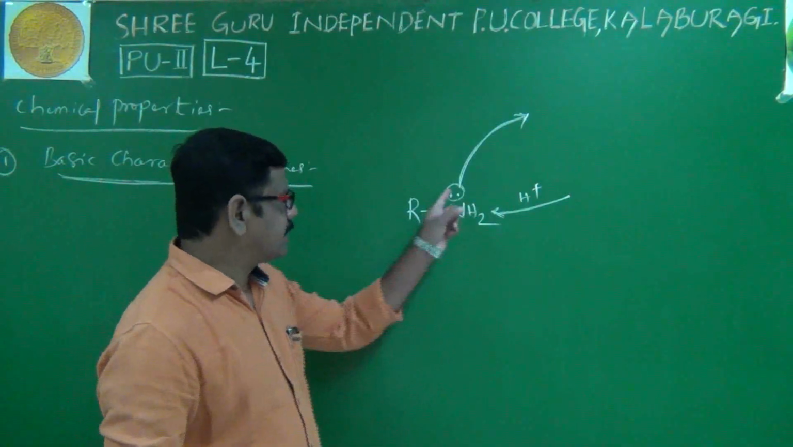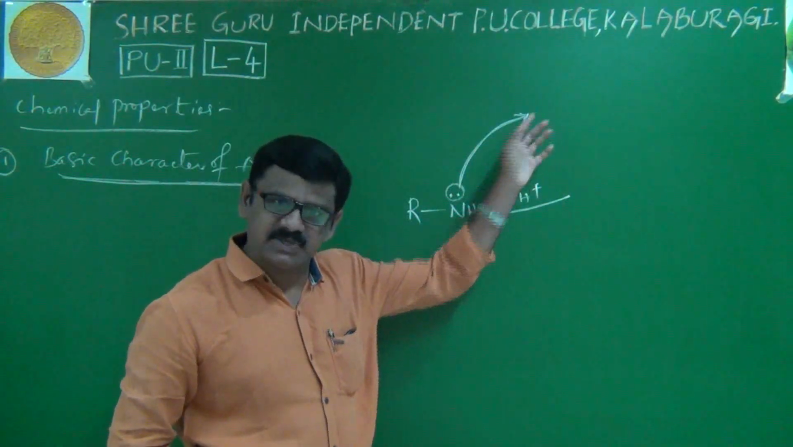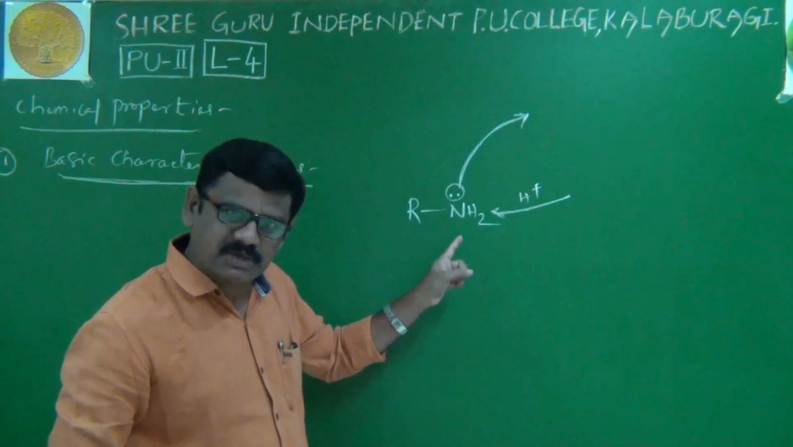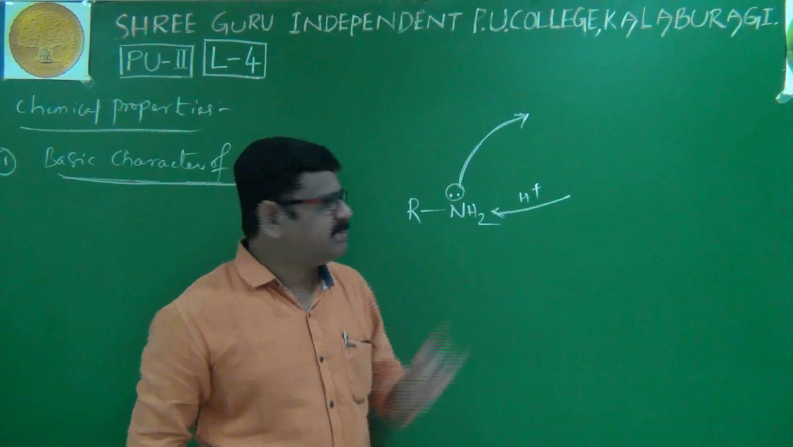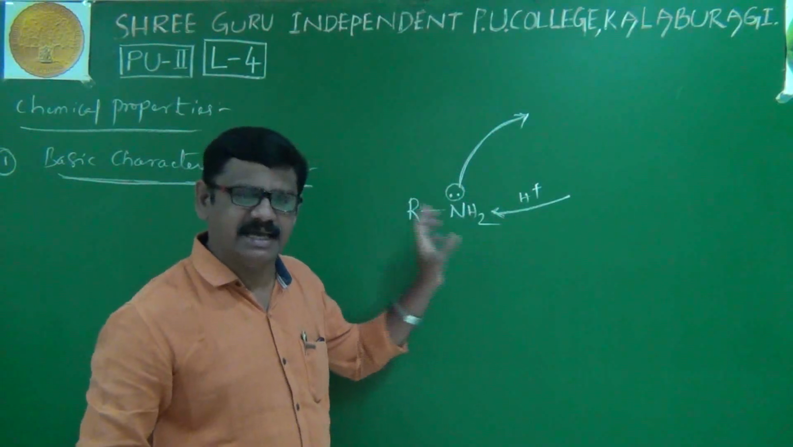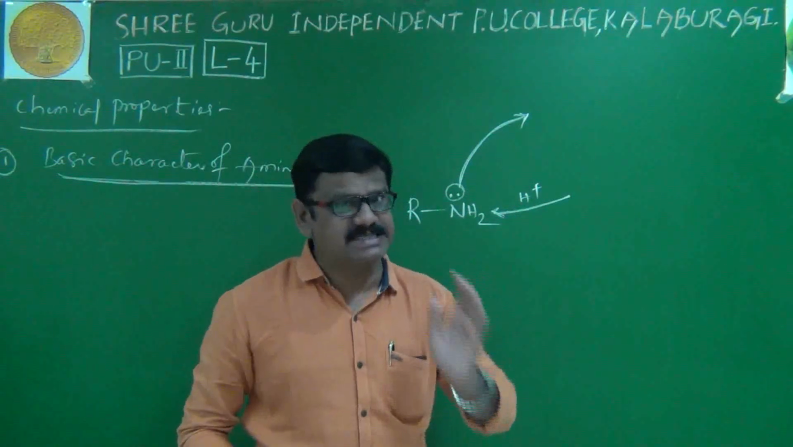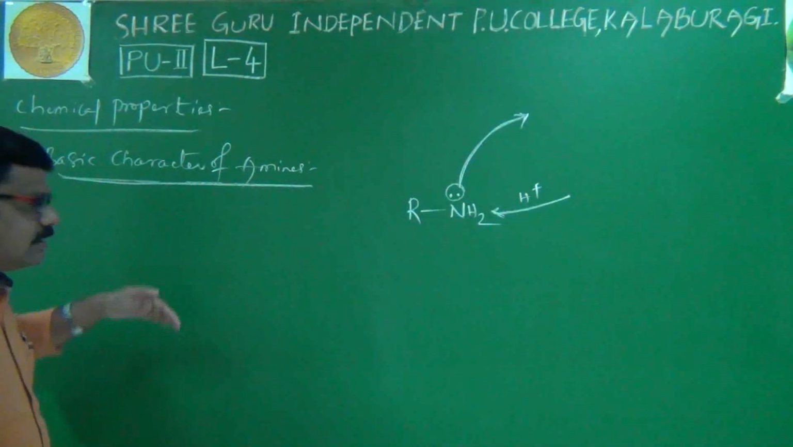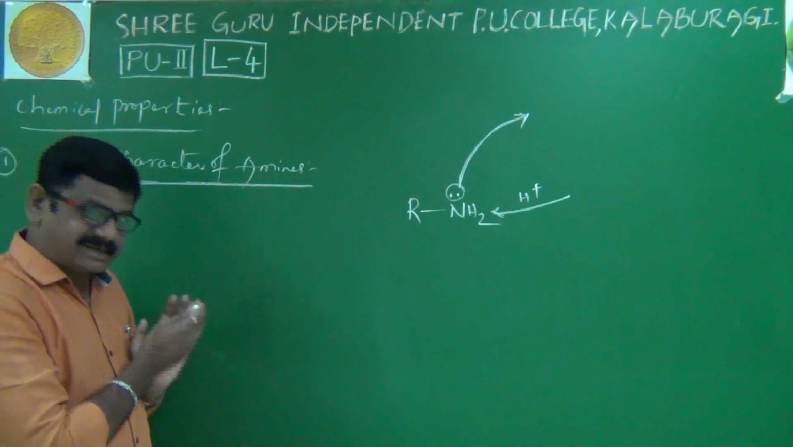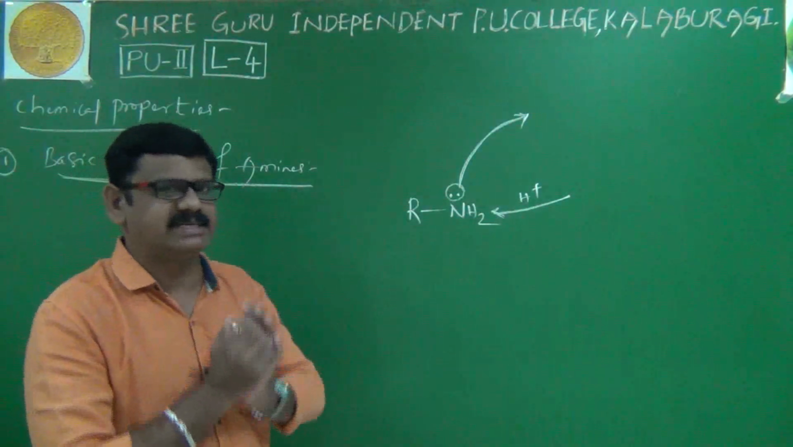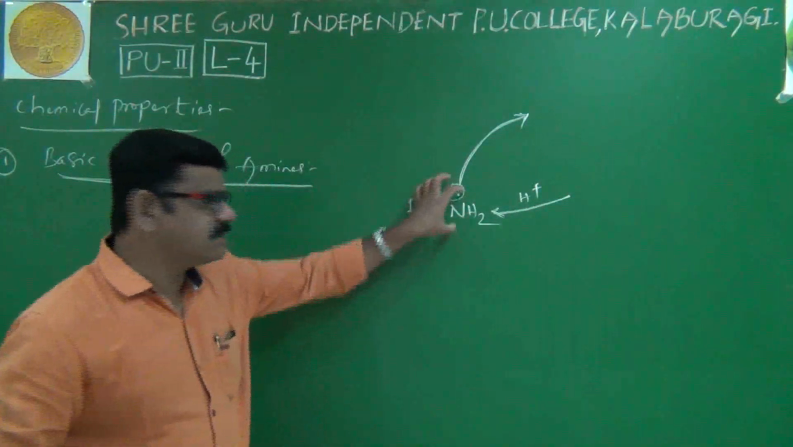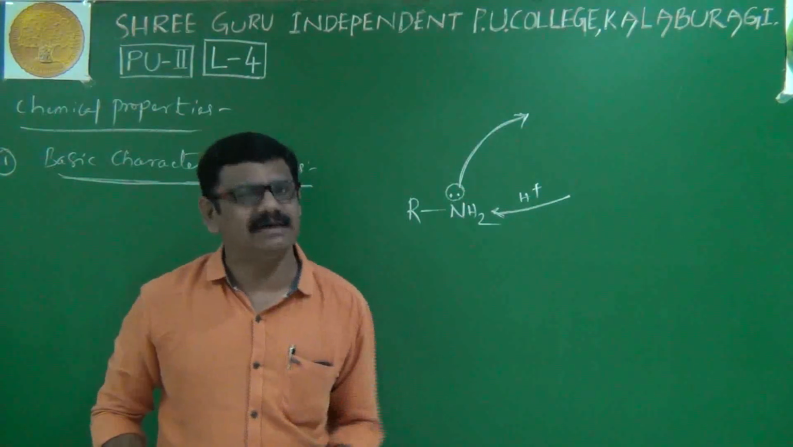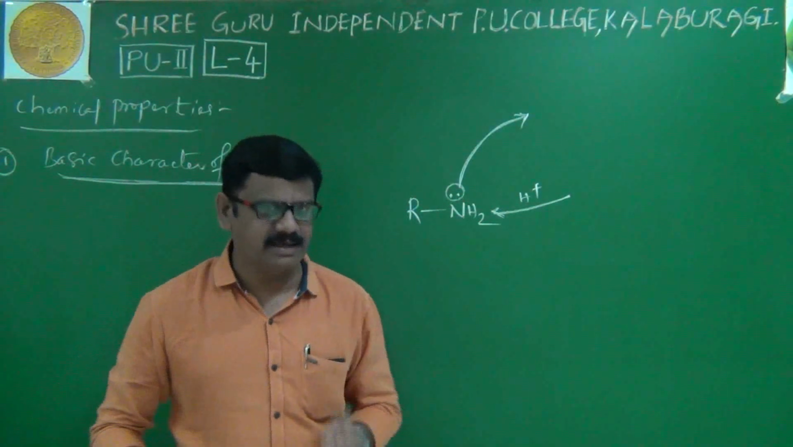I'll repeat. Electron pair donating ability and proton accepting tendency are both called basic properties. Because of these two reasons, amines exhibit basic character. Now we'll discuss some reactions relating to their basic character. Being basic in nature, they react with acids and give the corresponding salts.